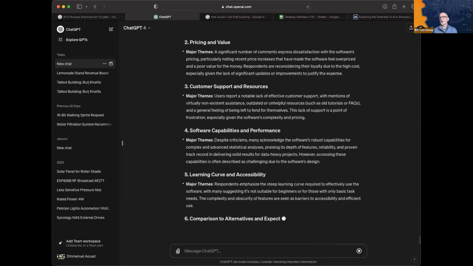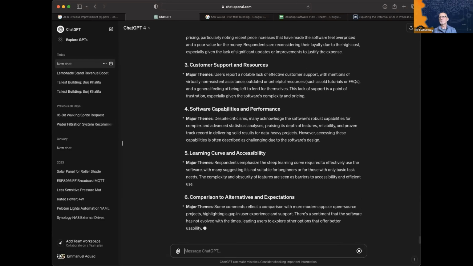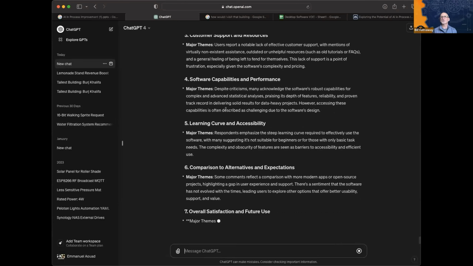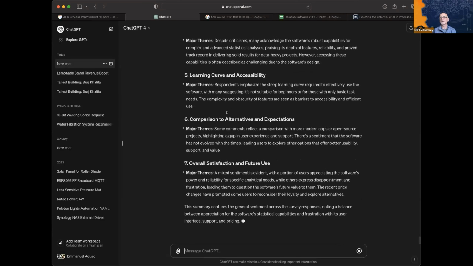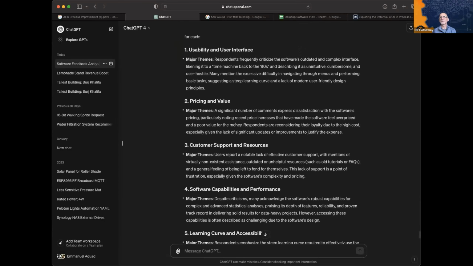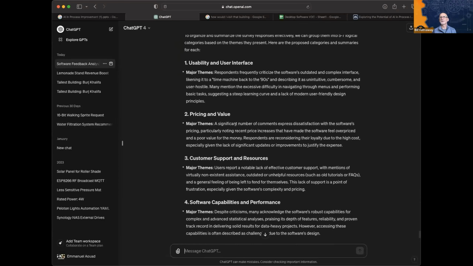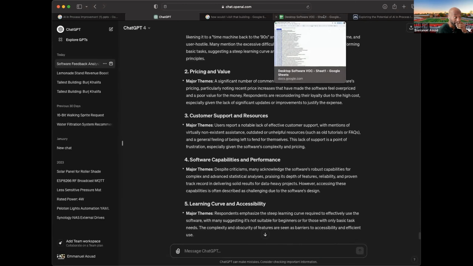What's really great is it not only groups the comments into logical categories, but it's also giving us a summary of the main themes. Where's the weight of all of this commentary? Really useful because it's so quick. It gave us usability and user interface, pricing and value. And we can hop over and see some of the actual comments, which you probably would want to do when you get this back. You don't want to just 100% assume that it's right, but it's pretty close.